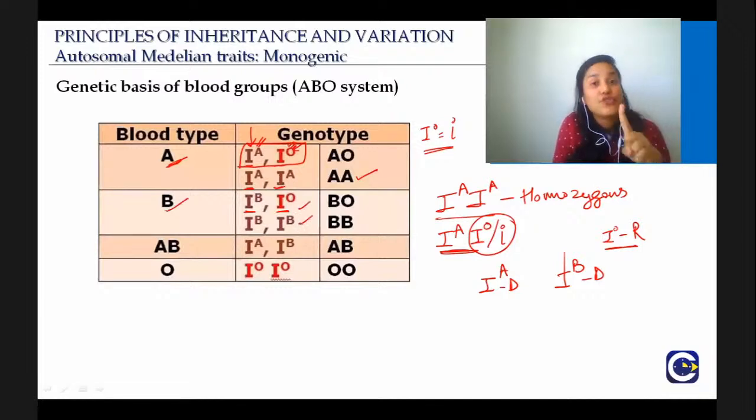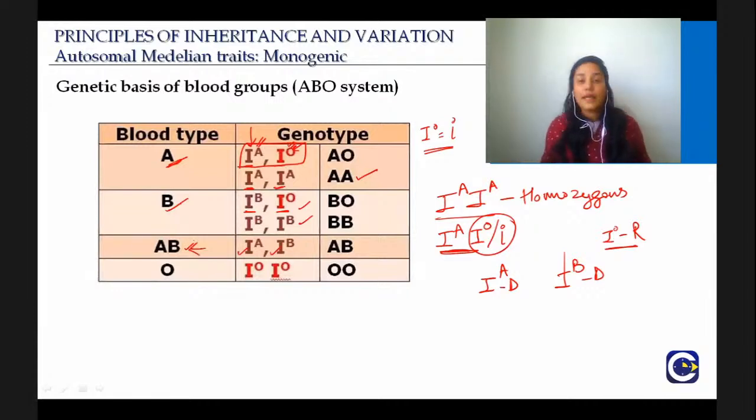Now comes the interesting part. Why do we say it is codominance? Now you see AB: one allele is A, the other allele is B, and that is why the blood group is AB. That is why it is codominance. Both things together, nothing is suppressing the other, and both of them are equally expressed. That is why the blood group is AB.